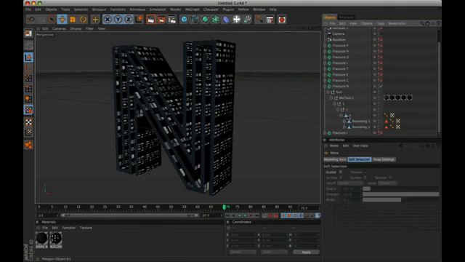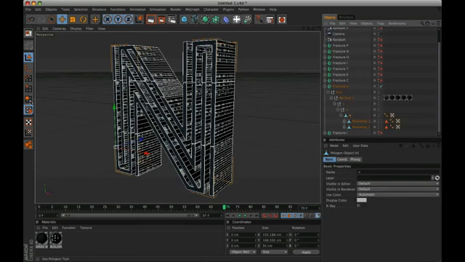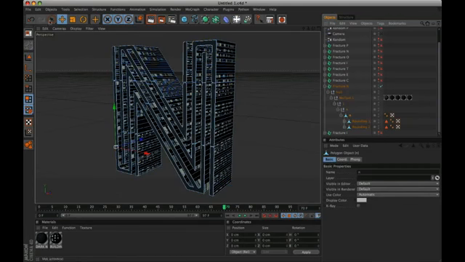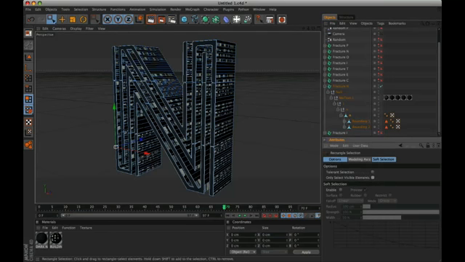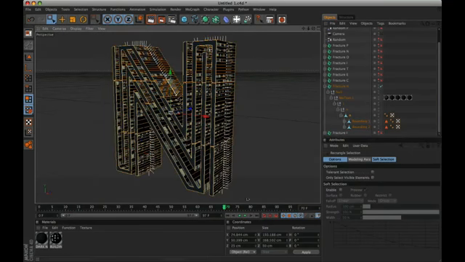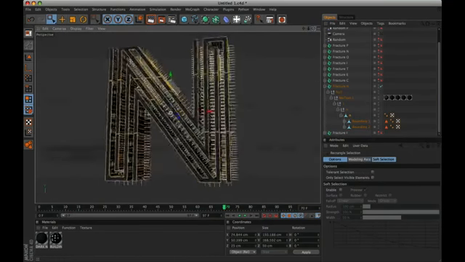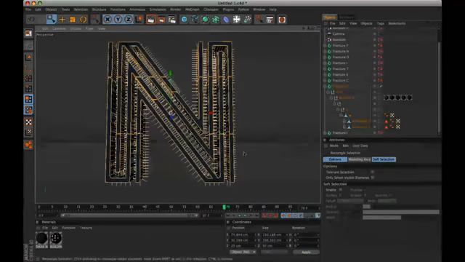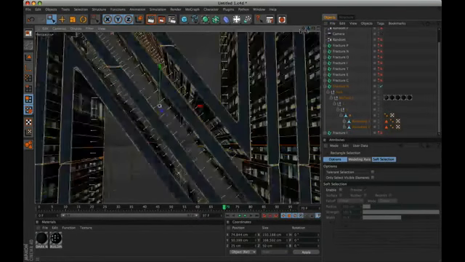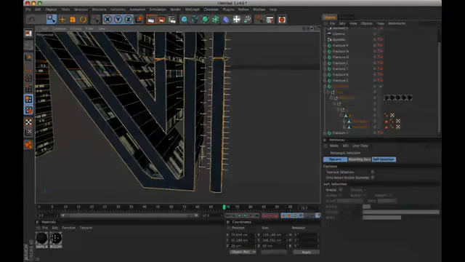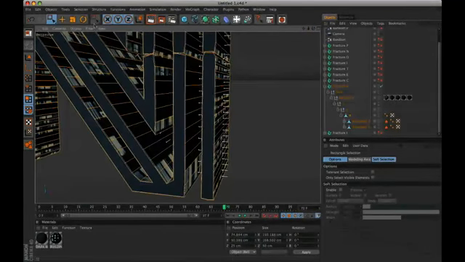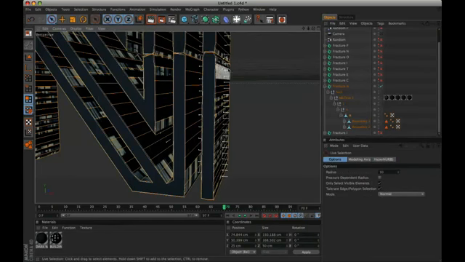I'll explain how. With the active layer, we activate polygon mode selection, activate the selection square tool, and disable only select visible elements. Trace a full selection of our letter, then choose the parts that will remain with the material building's face. We use the circle move tool, and by pressing the Ctrl key, turn off all the polygons of a segment of the letter, in this case, the bottom right of the letter.